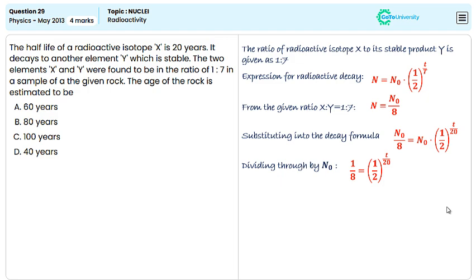And solving for t, we get 1/8 = (1/2)^3, which means t/20 is nothing but 3. Therefore, t is equal to 20 × 3, which means 60. Therefore, the age of the rock is 60 years and the correct option is A.